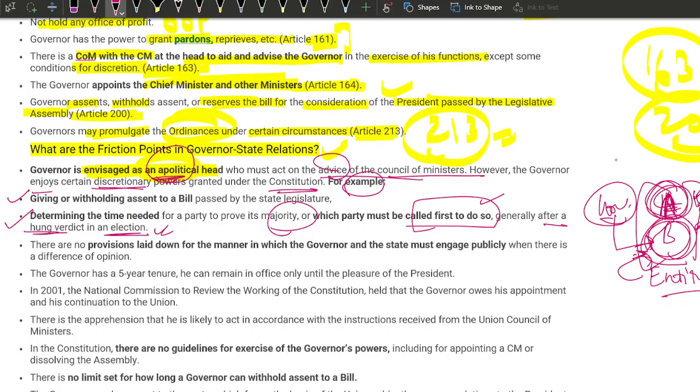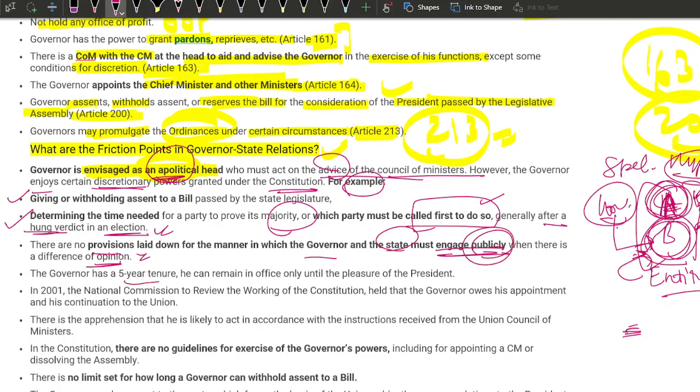That is why this is a very special and hypothetical case that can be considered. So the votes need to be almost equal for the governor to do this, but this is again a hypothetical situation. There are no provisions laid down for the manner in which the governor and the state must engage publicly where there is a difference of opinion, right? So publicly they cannot do this.